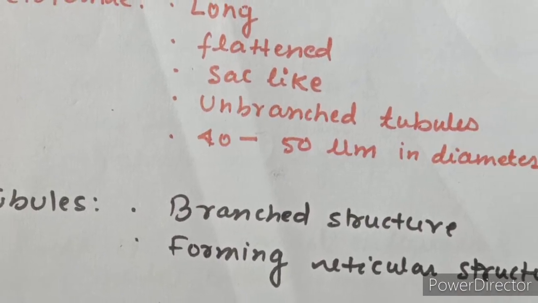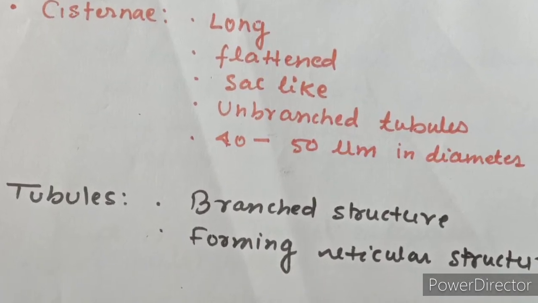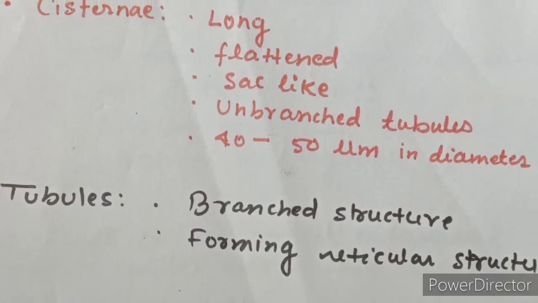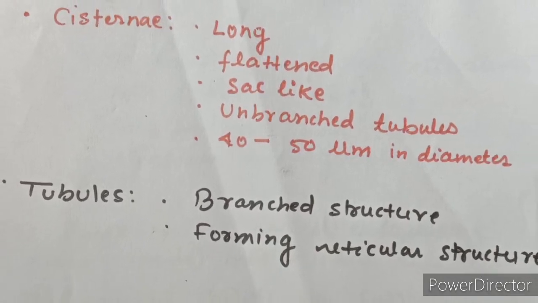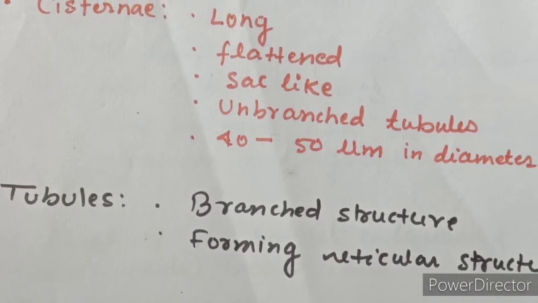The second word, reticulum, means a type of network that is spread within the cytoplasm of the cell. The name endoplasmic reticulum was coined in 1953, as we know.